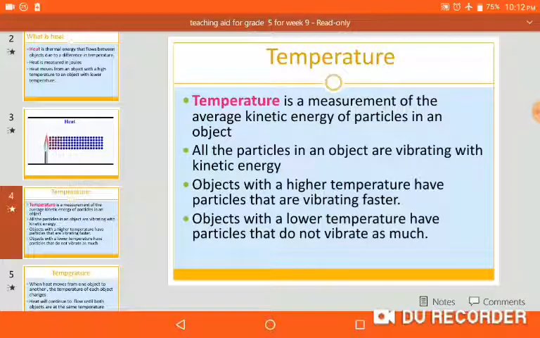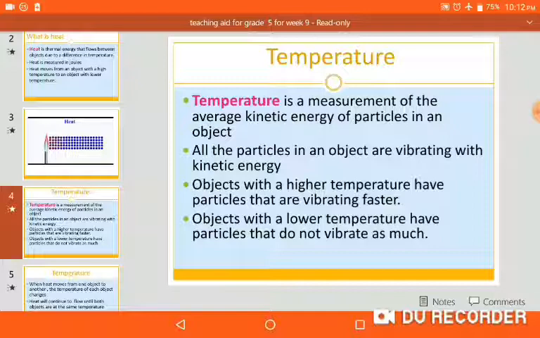It means temperature is the measurement of average kinetic energy, meaning the energy which is produced by motion. All the particles in an object are vibrating with kinetic energy. That's why they transfer their heat to the other object.